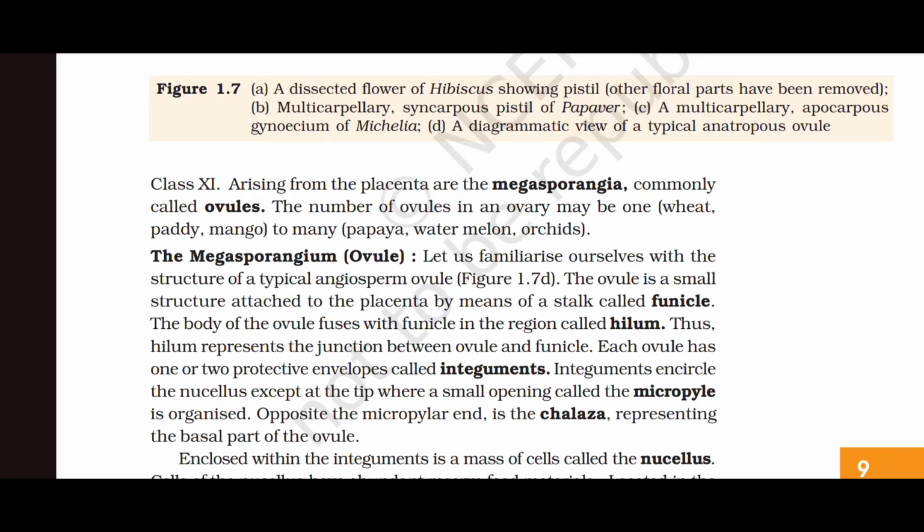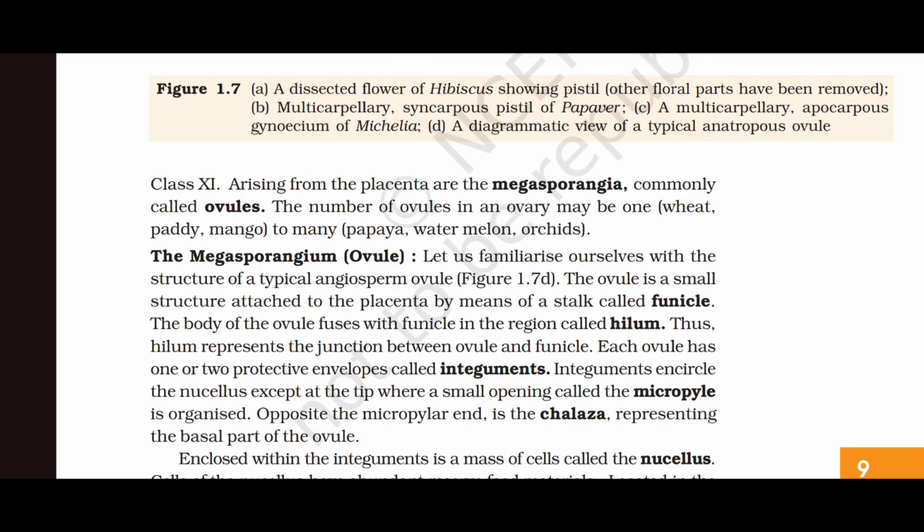Arising from the placenta are the megasporangia, commonly called the ovules. The number of ovules in an ovary may be 1, that is in wheat, paddy, mango, to many in papaya, watermelon, orchids. The megasporangium, that is ovule. Let us familiarize ourselves with the structure of a typical angiosperm ovule. The ovule is a small structure attached to the placenta by means of a stalk called funicle.